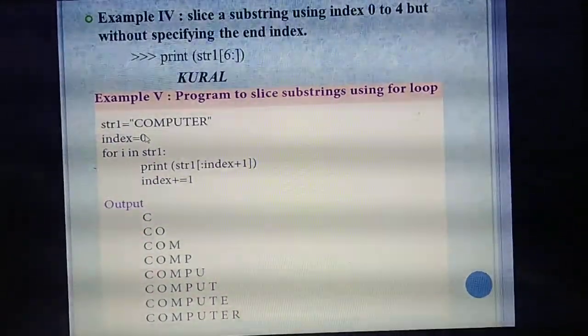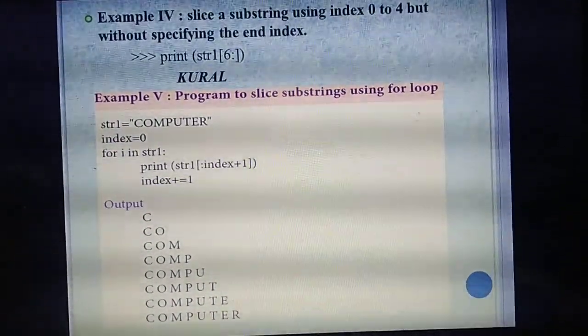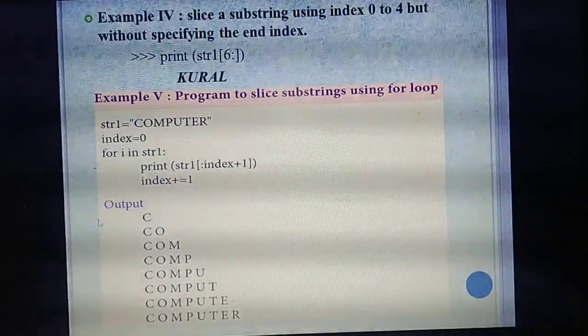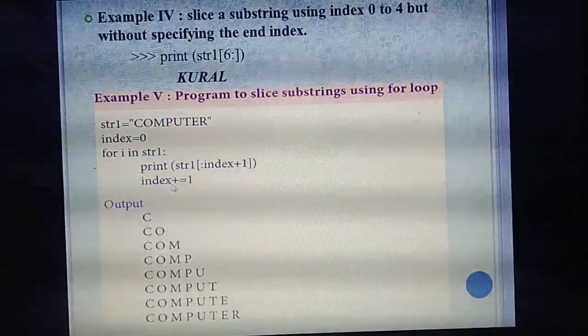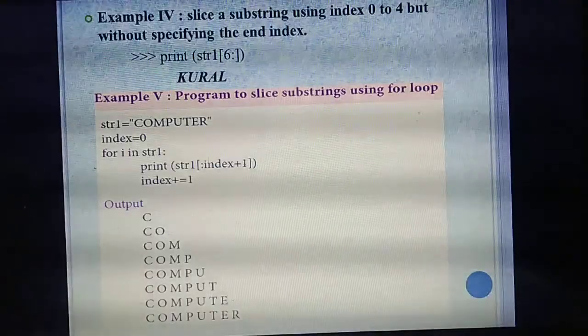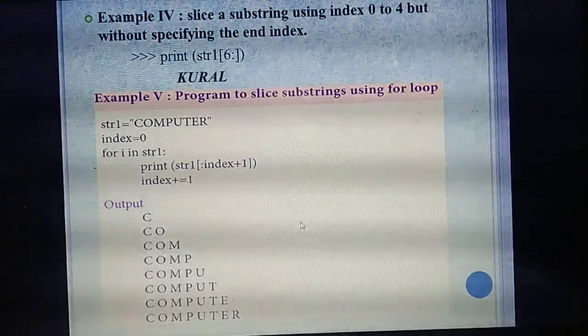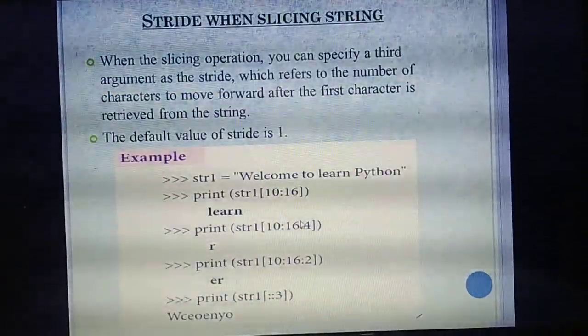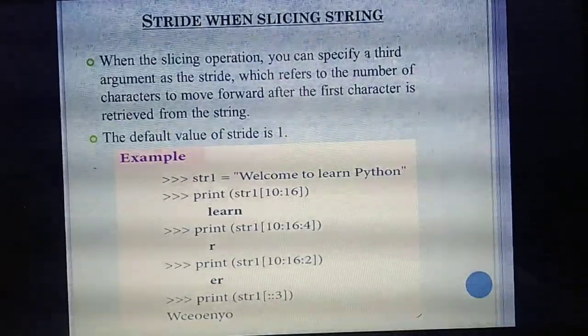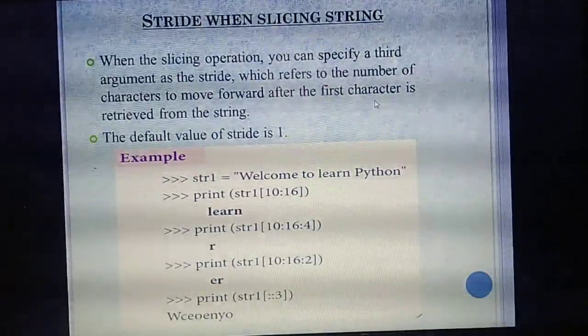In another program, they will ask just a reverse. The word COMPUTER, just reversed, they will ask. At that time, instead of plus, you need to put a minus value. That I will explain later. This is also in that 5 mark question, on the string operator only.